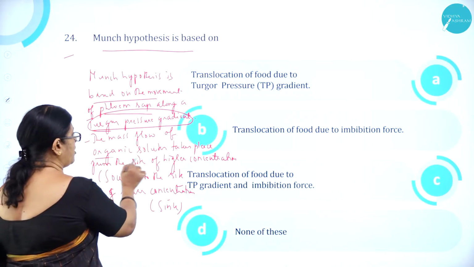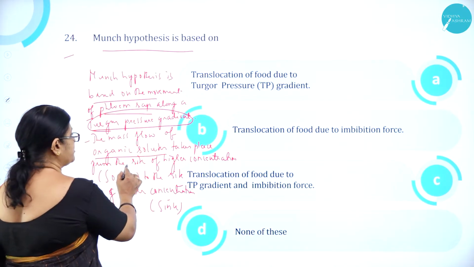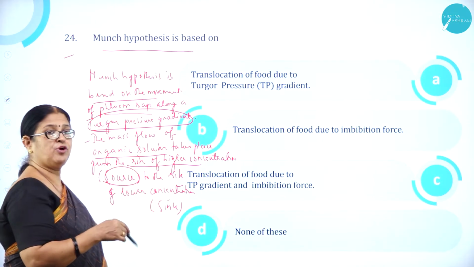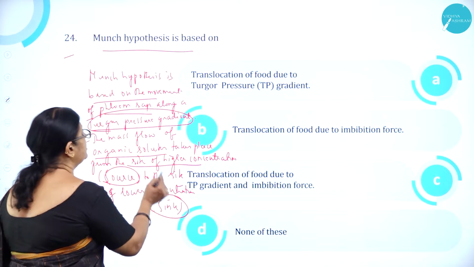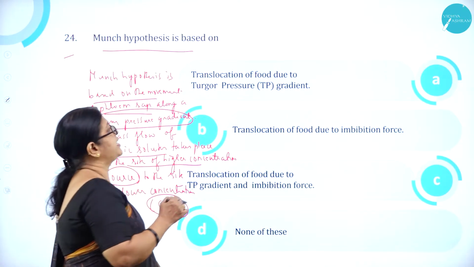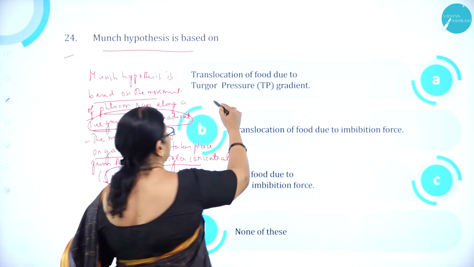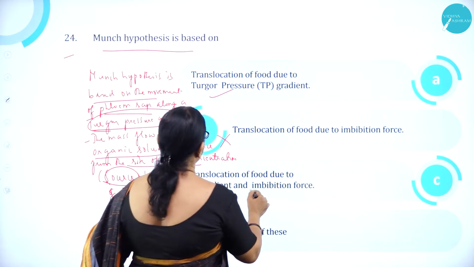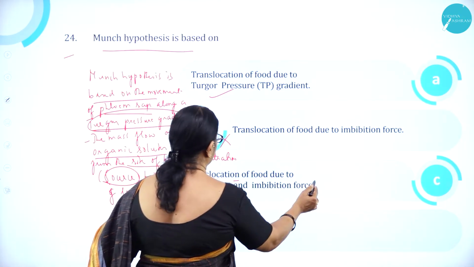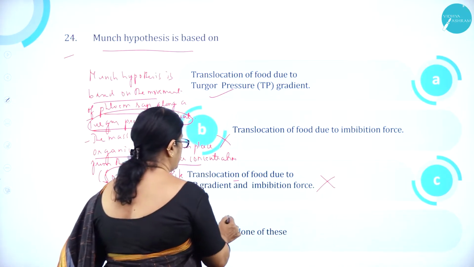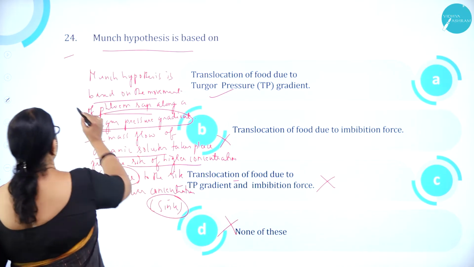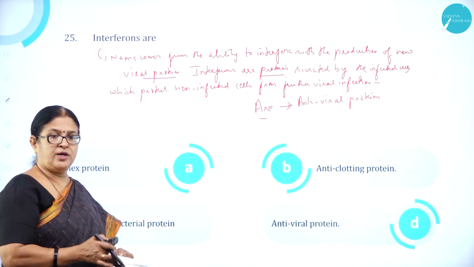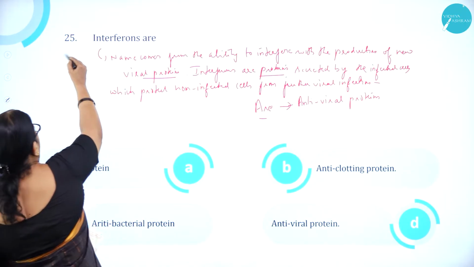The mass flow of organic solutes takes place from the site of higher concentration, that is the source, to the site of lower concentration, that is the sink. So option A, translocation of food due to turgor pressure gradient, is correct. Translocation of food due to imbibition force is wrong. Option C, translocation of food due to turgor pressure gradient and imbibition force, is wrong. Option D, none of these, is wrong. So option A is correct. Moving on to question number 25.